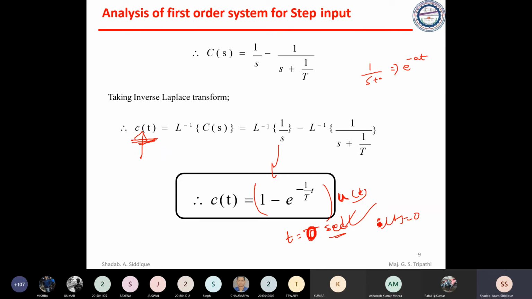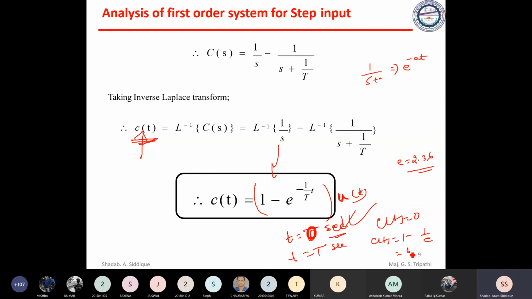Now, if we apply t equal to capital T seconds, that is one time constant, then 1 minus e to the power minus t by T becomes 1 minus e to the power minus 1. Substitute e to the power minus 1 and find it using a calculator, or take e as approximately 2.718.